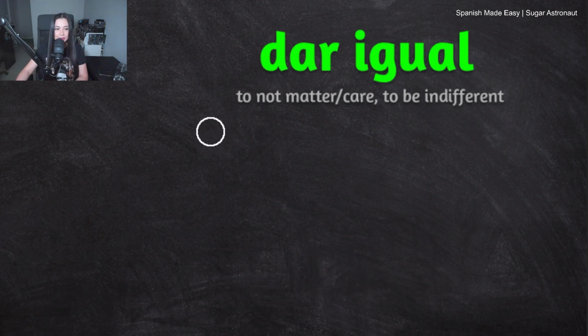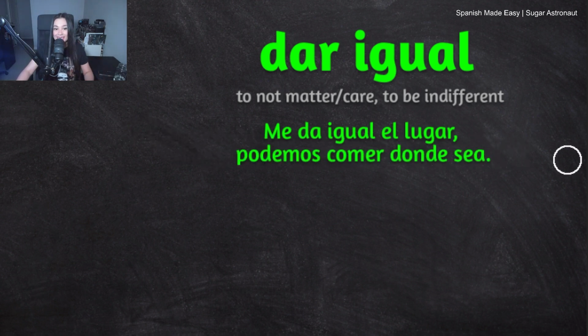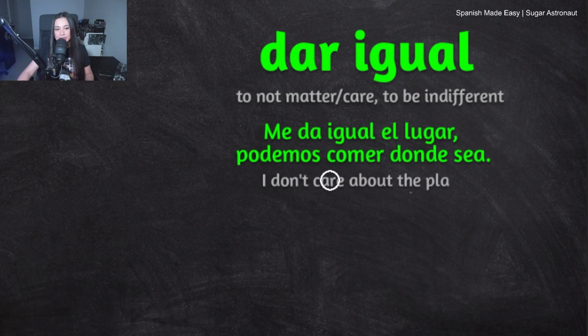The first example is: me da igual el lugar. Podemos comer donde sea. Me da igual el lugar. Podemos comer donde sea. This means I don't care about the place. We can eat anywhere.